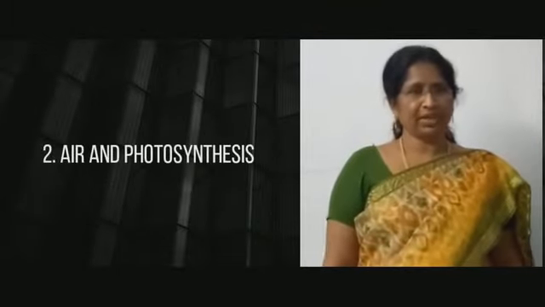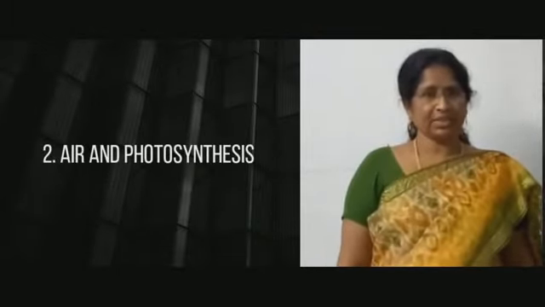The next one, air and photosynthesis. Let us discuss the experiment on photosynthesis. Joseph Priestley in 1770 performed a series of experiments that revealed the essential role of air in the growth of the plant.